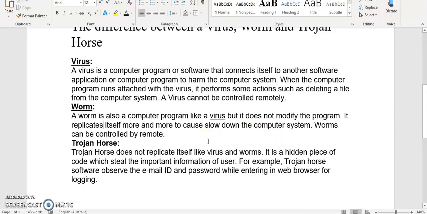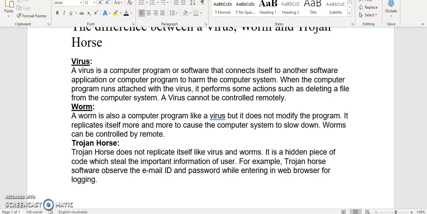It replicates itself more and more to cause the computer system to slow down. Okay. Now the sentence order is just reading much better. What does it cause? Or what does it affect or modify? It changes something about the computer system. So we'll put the object as close to the verb as we can. To cause the computer system to slow down.